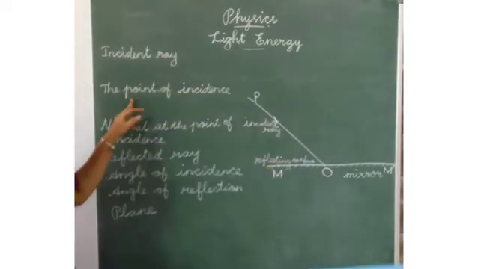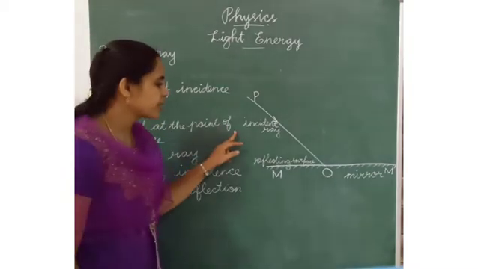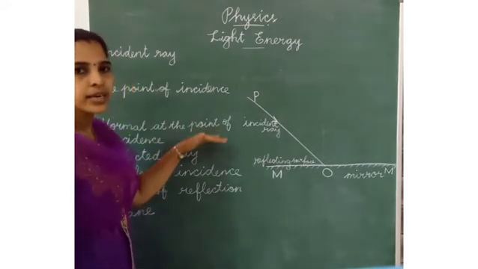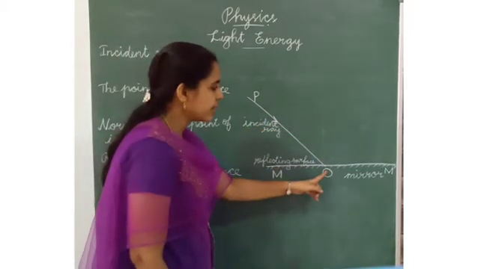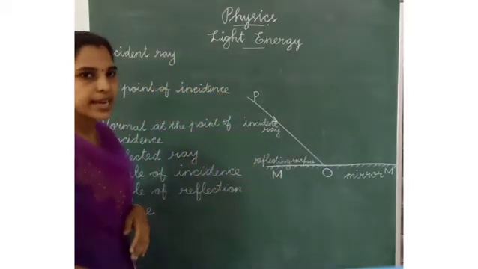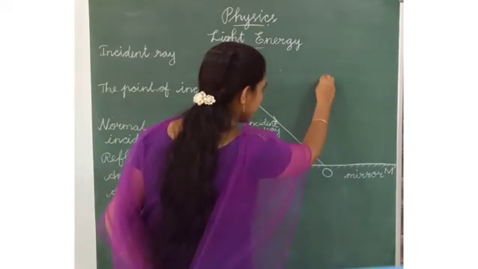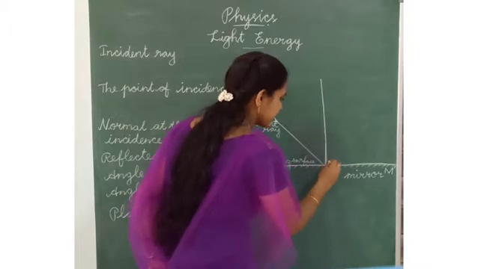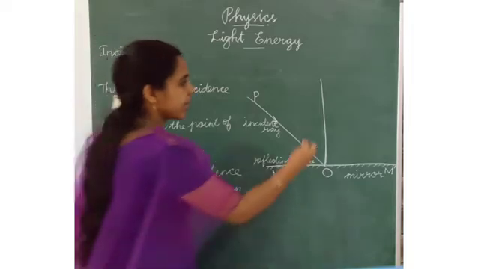O is the point of incidence. Next one is normal at the point of incidence. It is a perpendicular line drawn on the surface of the reflecting area. This perpendicular line will make 90 degrees.